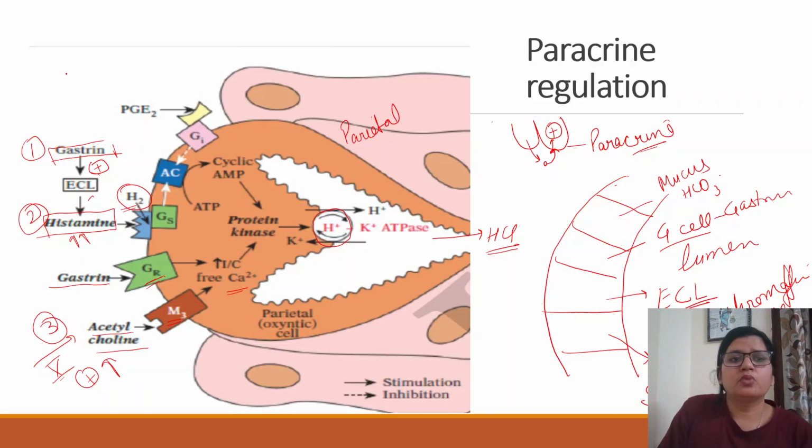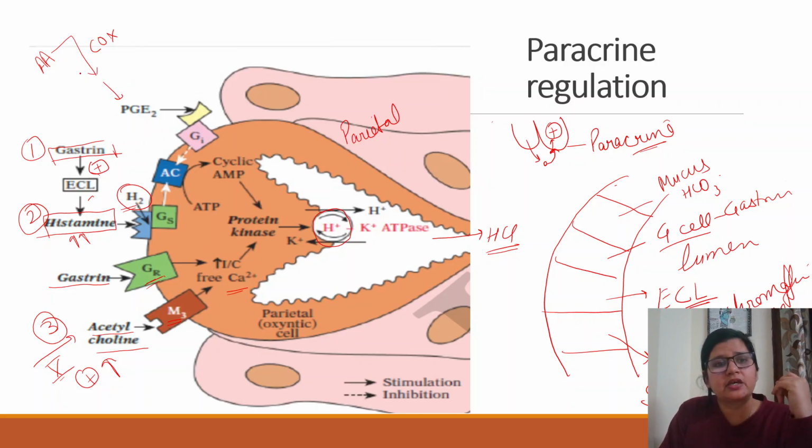Then one more thing which is, for example, if you eat in diet the arachidonic acid, right, and via COX pathway, it is converted to prostaglandin. So this is the pathway of prostaglandin synthesis from arachidonic acid, and this pathway is COX pathway, right? So these are prostaglandins, right?